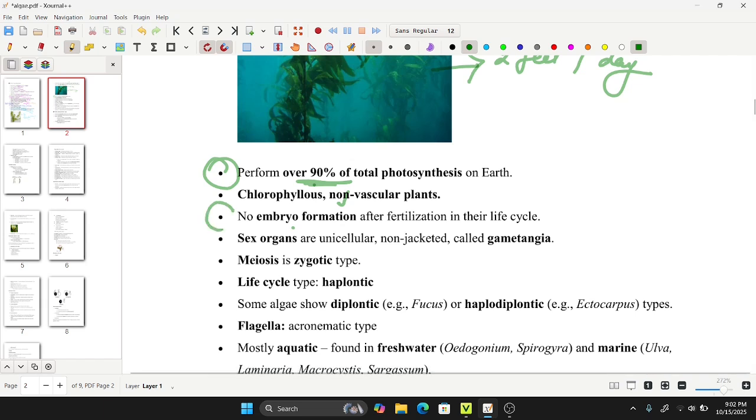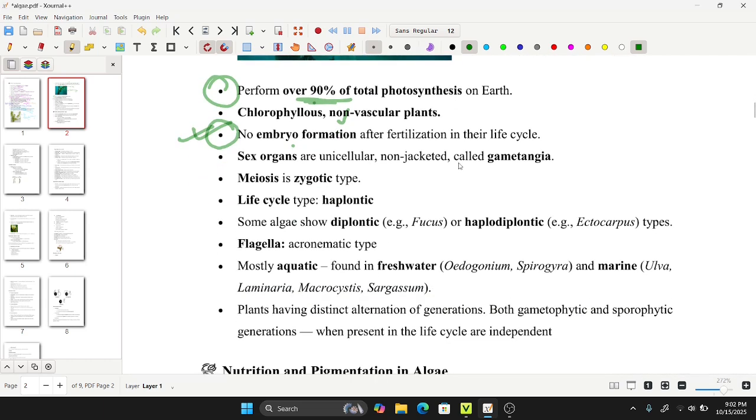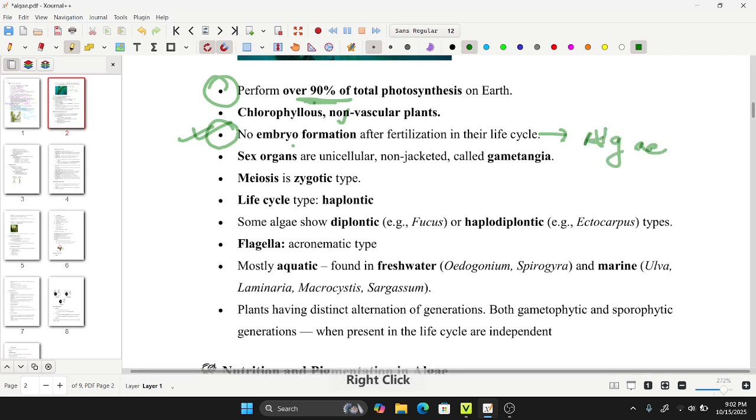This is very interesting and important in case of the objective questions that you'll be facing. Which of the following has no embryo formation after fertilization in their life cycle? So your answer will be algae. There is no embryo formation after fertilization in their life cycle.